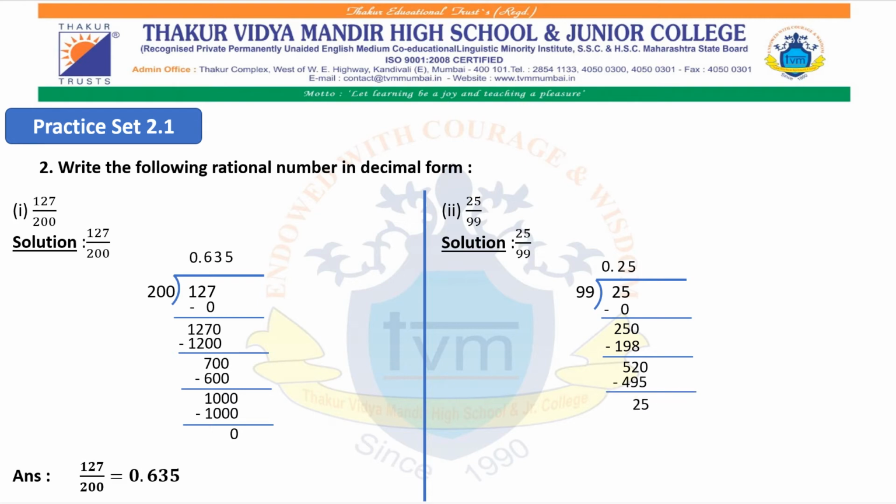And here we see the remainder we got, 25, is the same number we had started with. It means from the starting point the numbers we got after the decimal are recurring. This is an example of a non-terminating recurring type. We will write our final answer as 127 divided by 200 equals 0.25 recurring. In the same way you will solve the remaining sums of this main question 2.